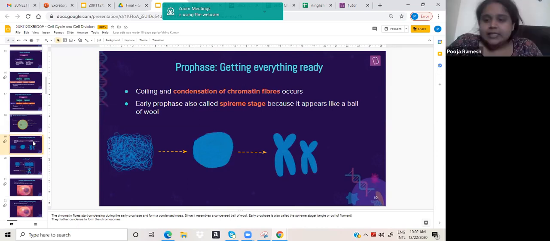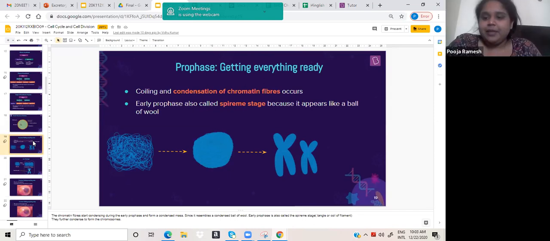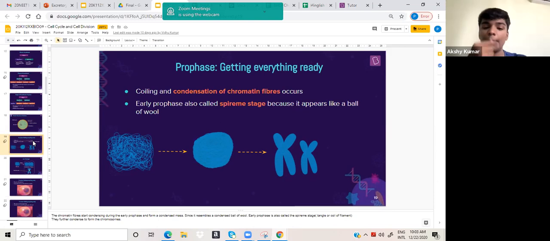It's the same concept as if you take a cloth and dip it into water, the cloth generally becomes a little heavy and bulky. Same thing, so the thin threads are going to become heavy and bulky and gain a proper shape, and that shape is called a chromosome. This is the primary thing that happens in prophase.